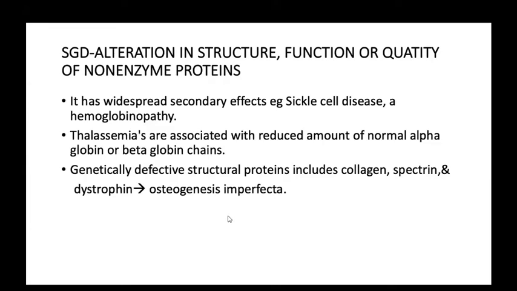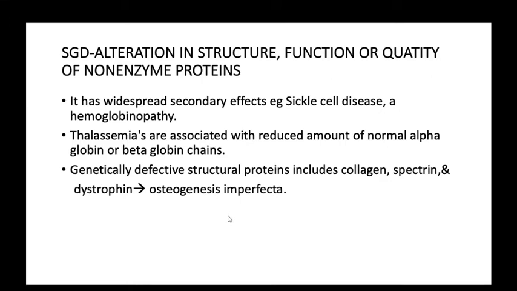What happens in thalassemia? There are two types of thalassemia, alpha thalassemia and beta thalassemia. What happens in alpha thalassemia? Did you know about alpha thalassemia and beta thalassemia? Yes, ma'am. In alpha thalassemia, the alpha gene, which codes for the alpha chain of hemoglobin, is deleted. And in beta thalassemia, there is a mutation; there is no complete deletion of the gene.